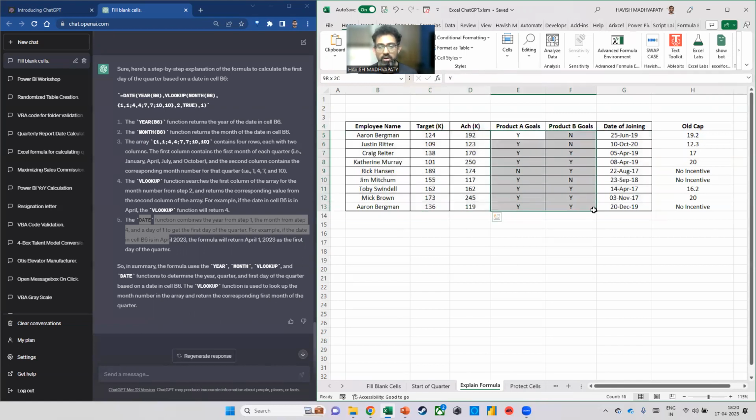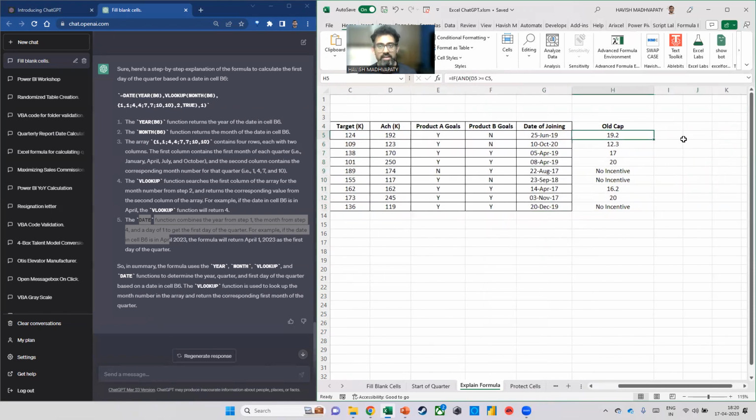They've also been given a product goal for product A and product B, and then they have the date of joining. Now, the way a person gets an incentive is only if they meet the target, if they meet at least one of the product goals, and if their date of joining is over 2 years. That means they must have spent at least 2 years in the company. Plus, there is a capping of $20,000.